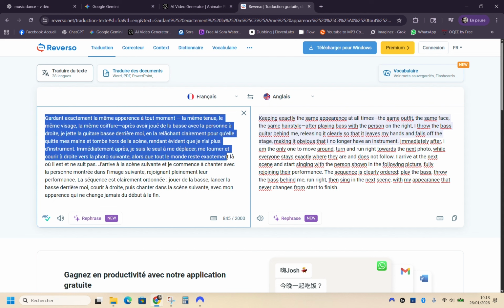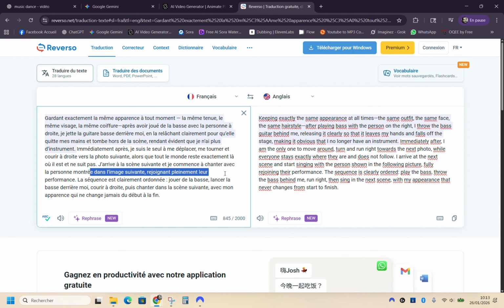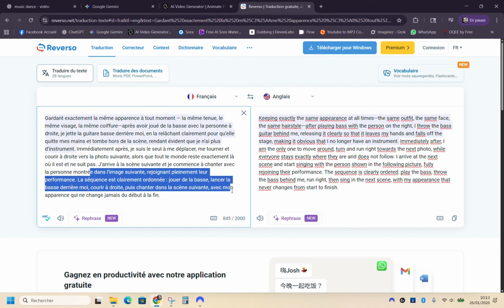Now I improvise a scene, I write it, what ends up happening to me? I get to the next scene, I start singing with the person shown in the next image. It's a full performance, the move is clearly indicated, playing the hell out of the bass, throwing the bass behind me, running to the right, then singing. And this script, well, obviously it needs to be put into English. It's better because otherwise we'll use Kalink, which understands English better.